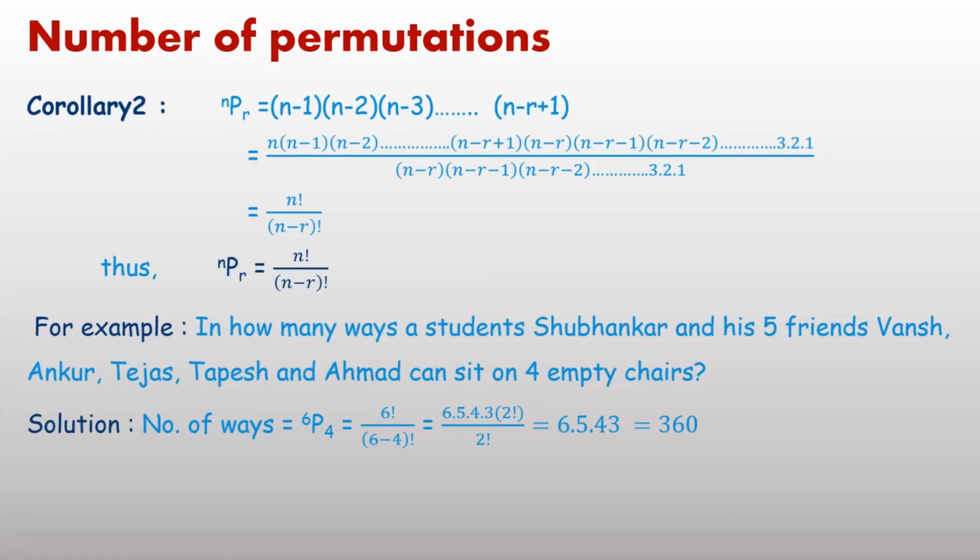Factorial 6 we can write as 6 into 5 into 4 into 3 into factorial 2, and 6 minus 4 means factorial 2. Factorial 2 cancels out, and 6, 5, 4, 3 multiplied equal 360.